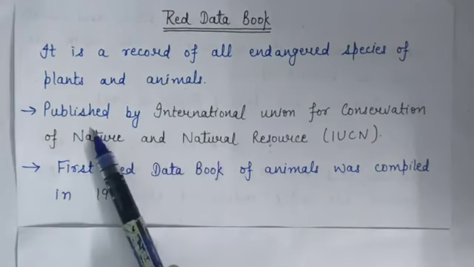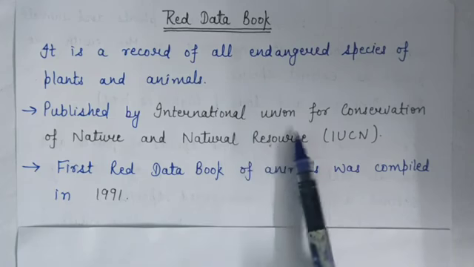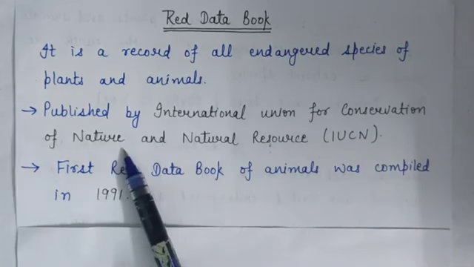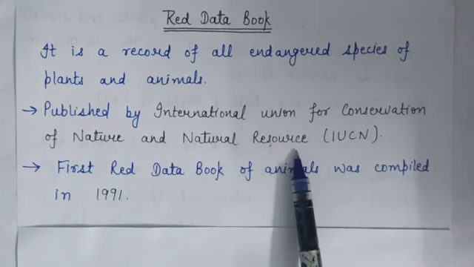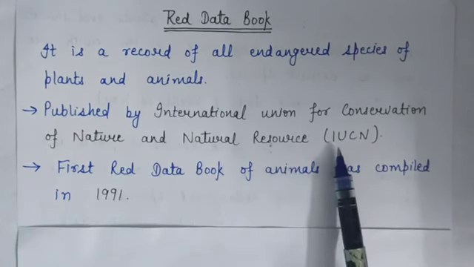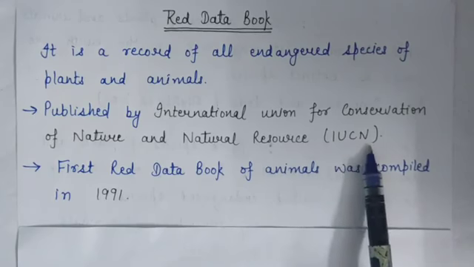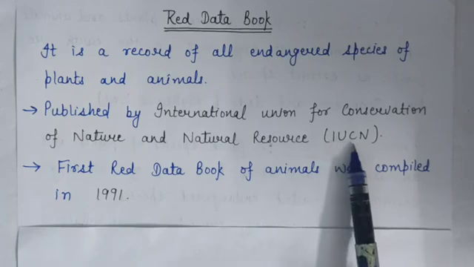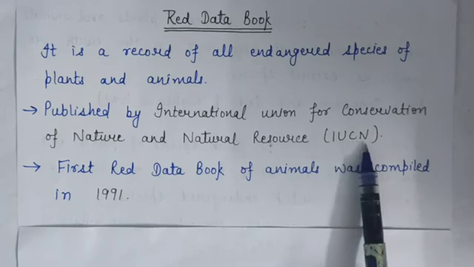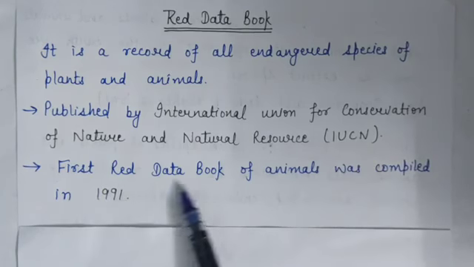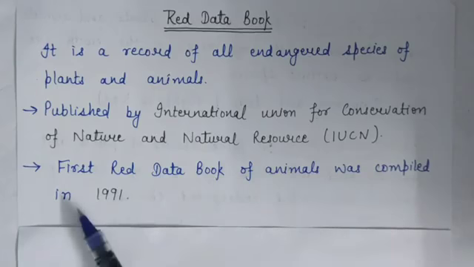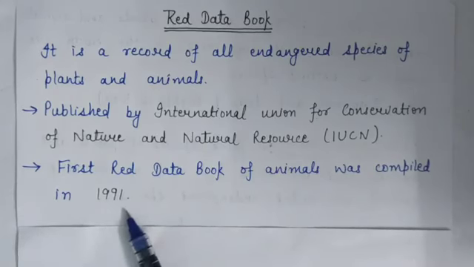It is published by International Union for Conservation of Nature and Natural Resource. Its short name is IUCN. I for International Union for Conservation of Nature and Natural Resource. And the first Red Data Book of animals was compiled in 1991.